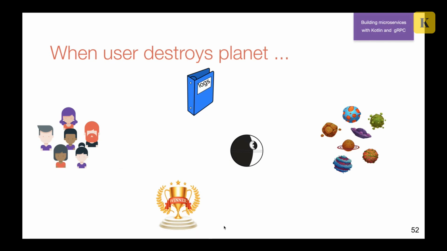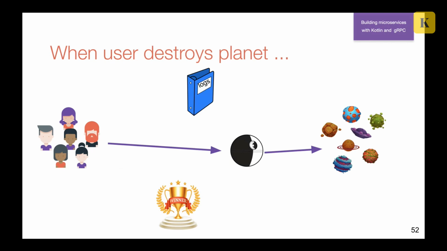Another thing is when a user joins and wants to destroy some planet. In order to destroy, our user goes to the star service, and the star service goes to the planet service.